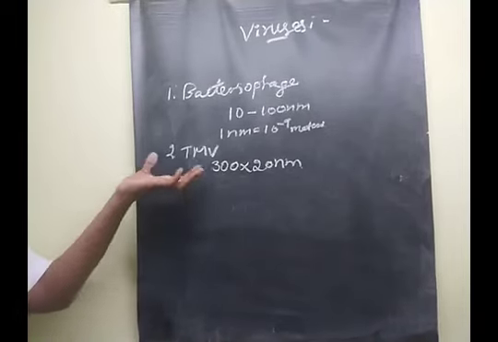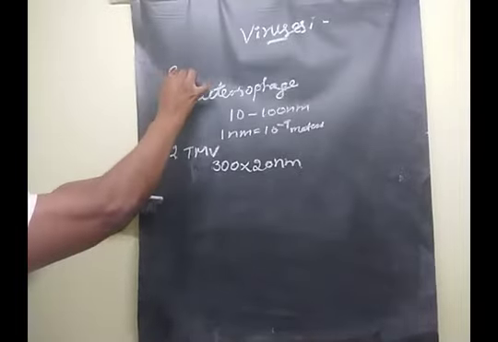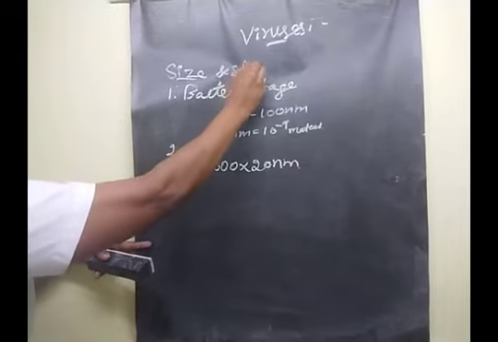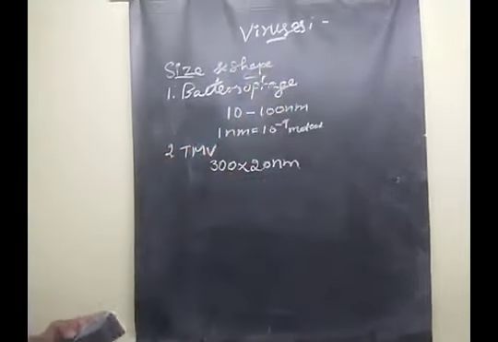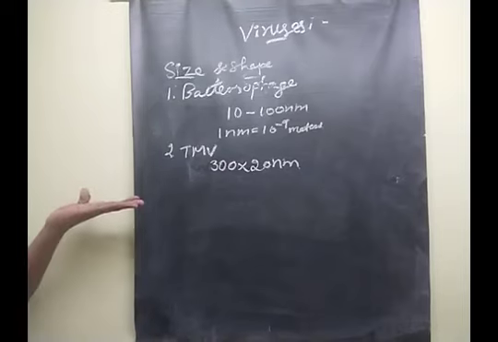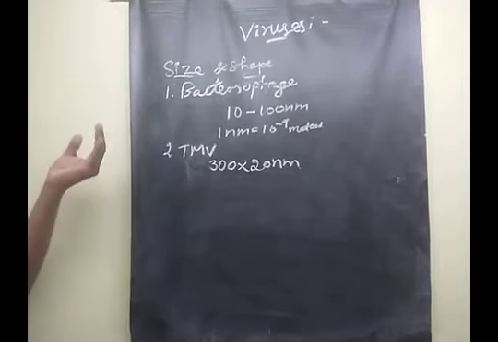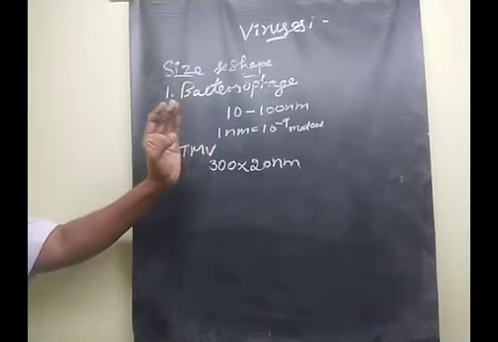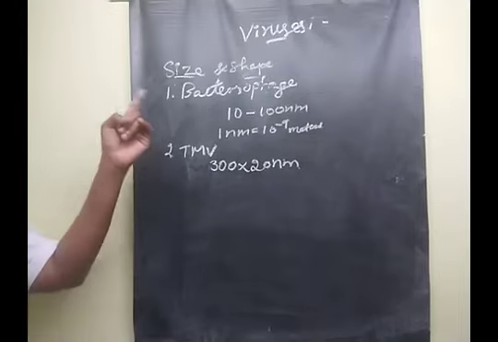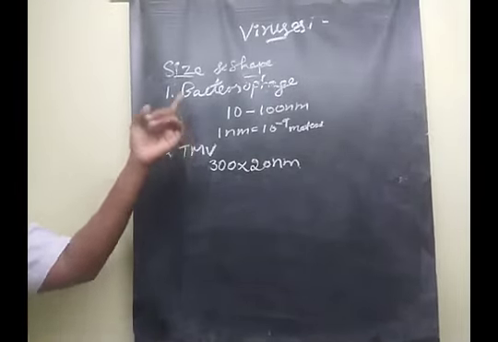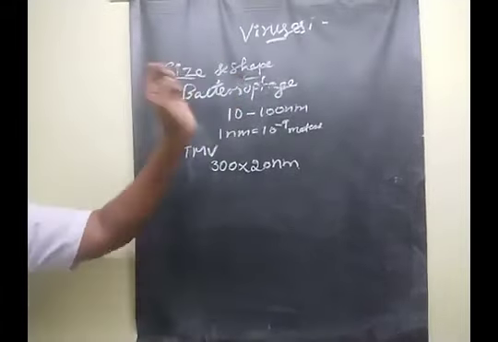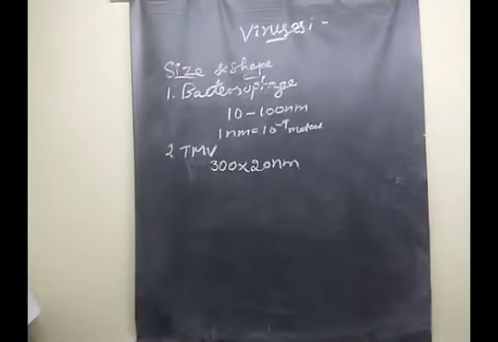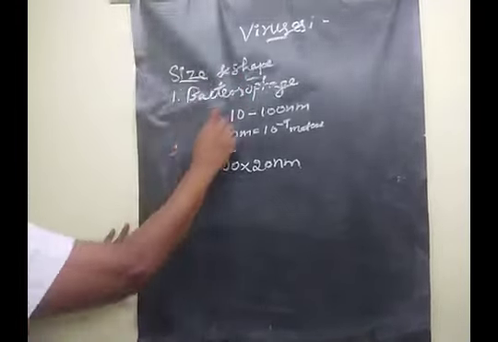The first part was the size of viruses. The next one is the shape of the virus. The viruses are divided into three types based on their shape and symmetry. What are the three types?